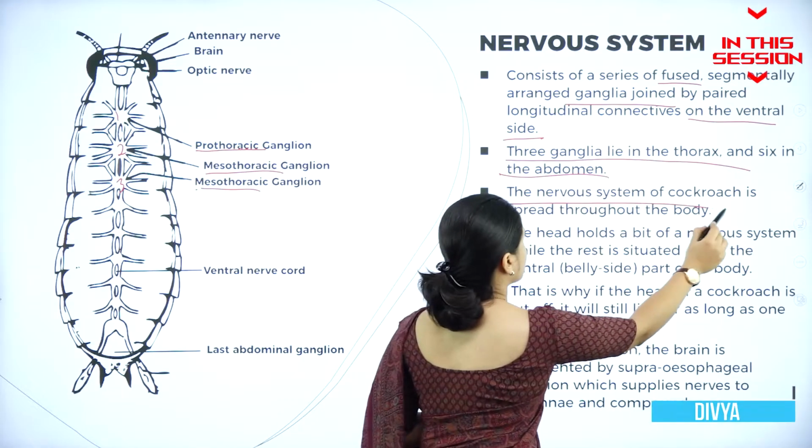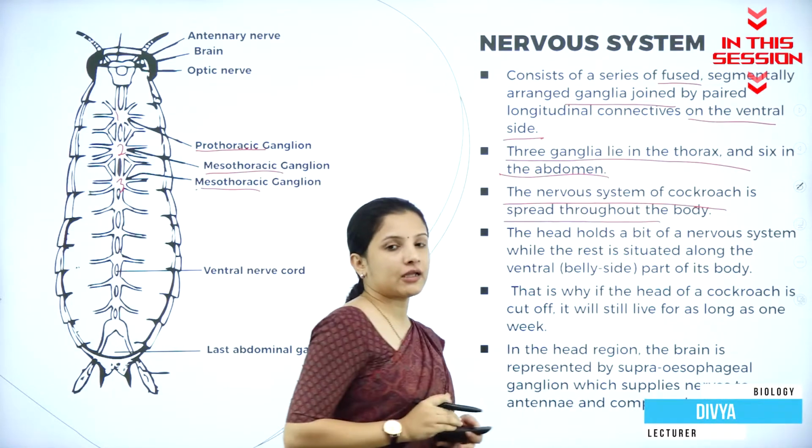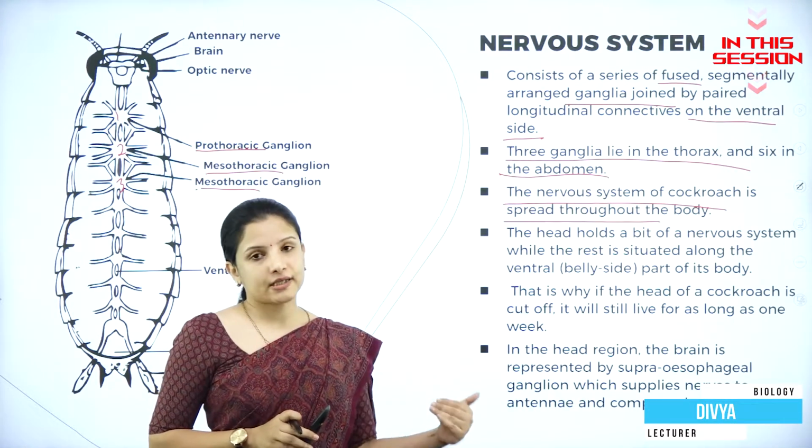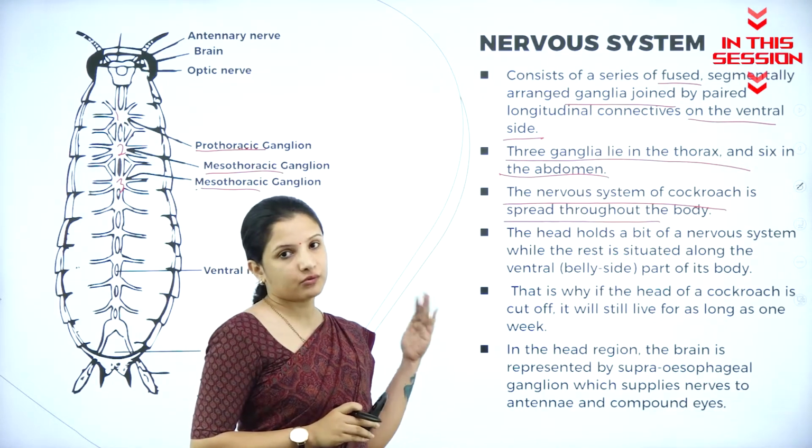The nervous system of the cockroach is spread throughout the body. As I told you, right from the head, it extends up to the abdomen. It is present throughout the body.